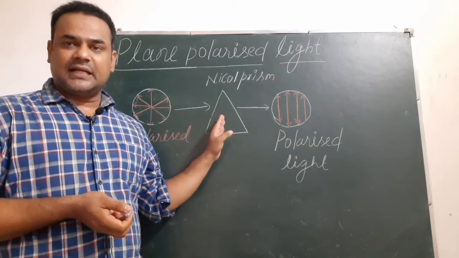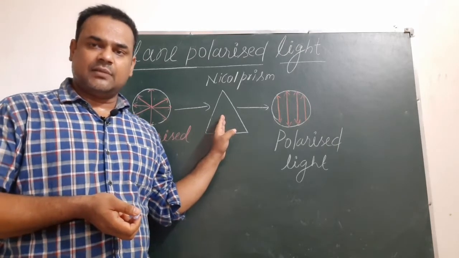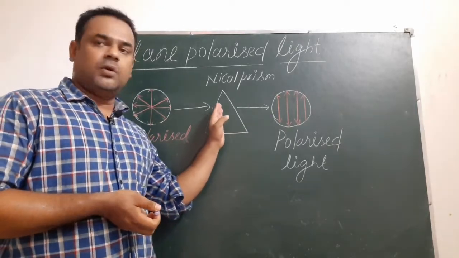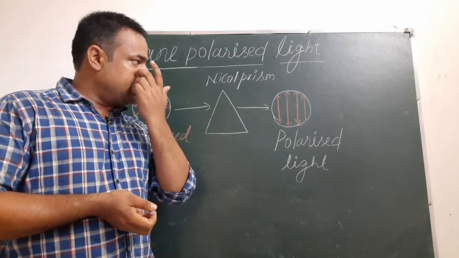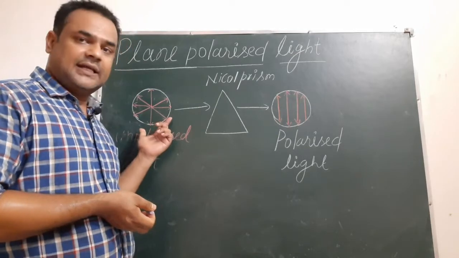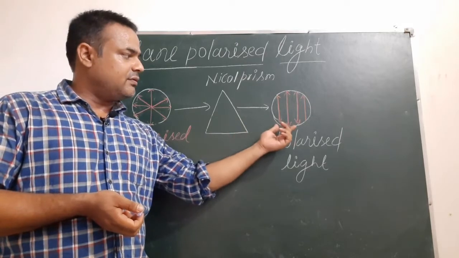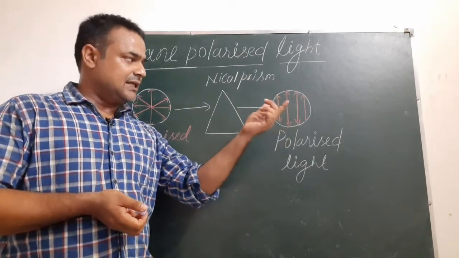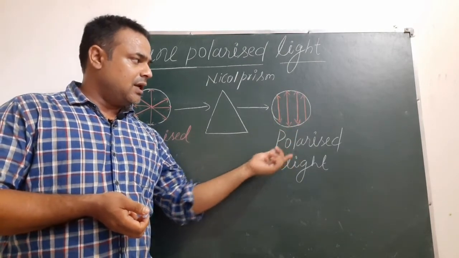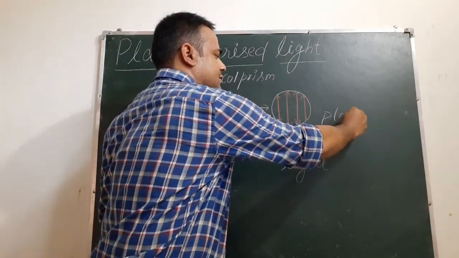Here we will only discuss that this Nicol prism is made up of calcite material, which is a polymorph of calcium carbonate, and when unpolarized light passes through this Nicol prism, it causes absorption of one of the components of the electric and magnetic field and results in oscillation of electromagnetic waves, that is light, only in one plane. That's why it is called plane polarized light. This is known as plane polarized light.